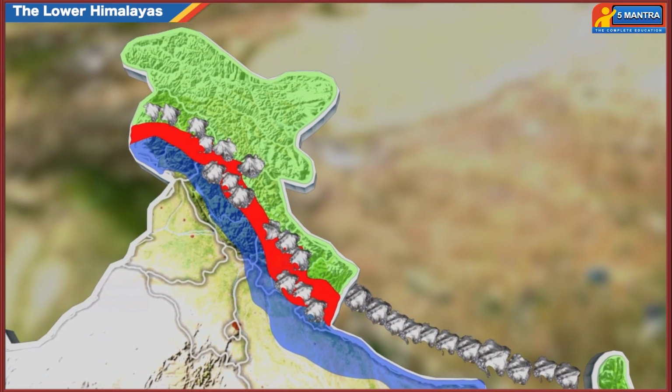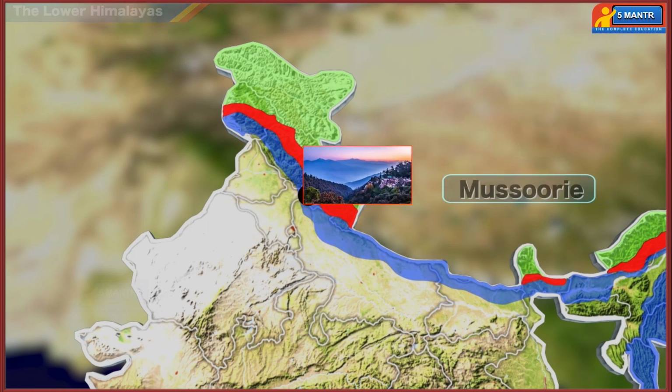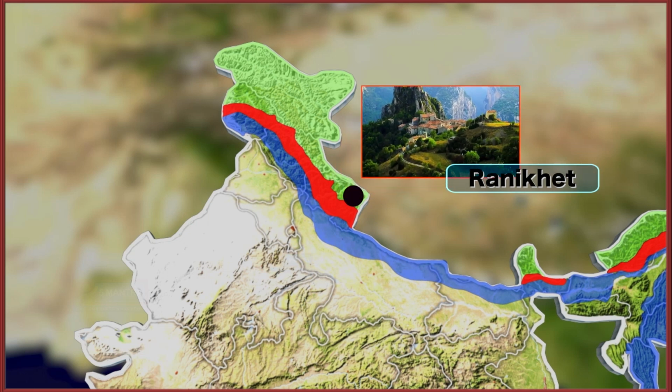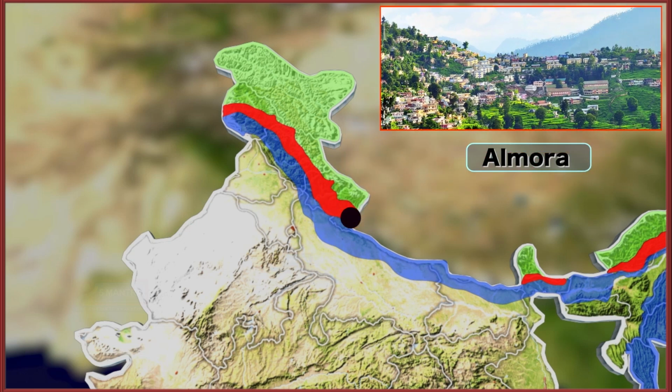These middle Himalayan ranges are famous for resorts like Simla, Darjeeling, Mussoorie, Ranikhet, Nainital, Almora, and etc.